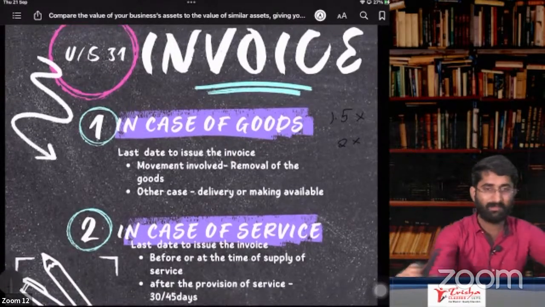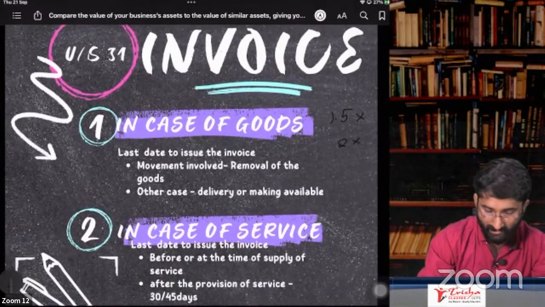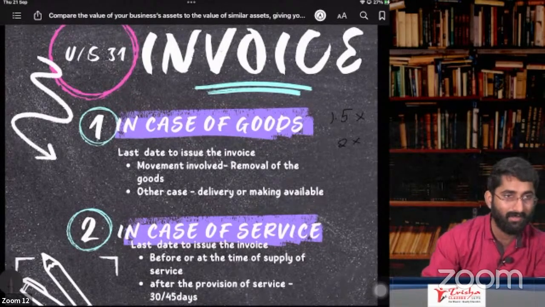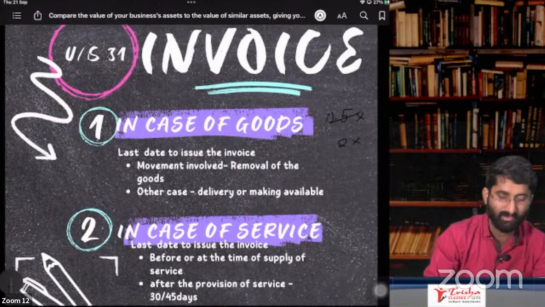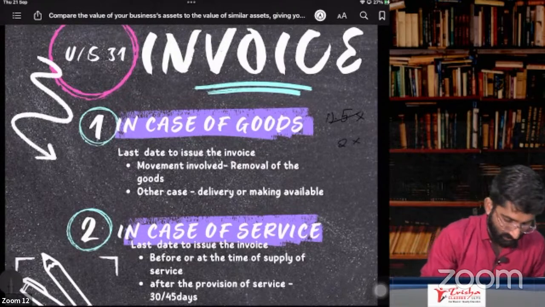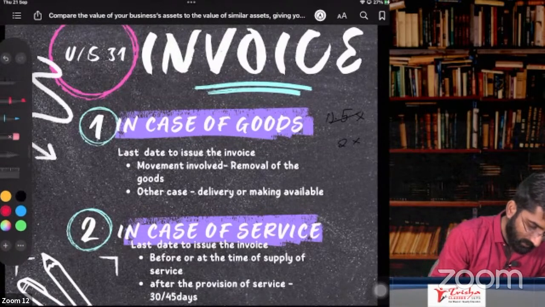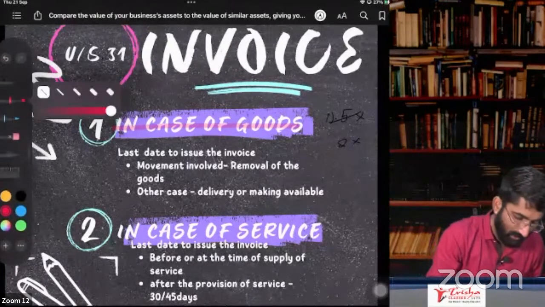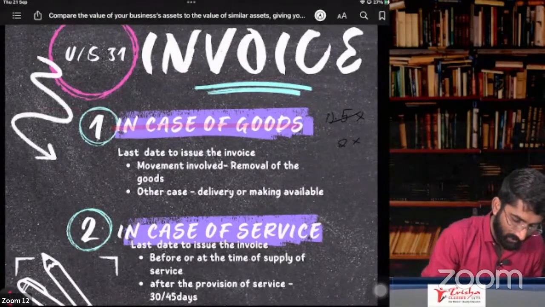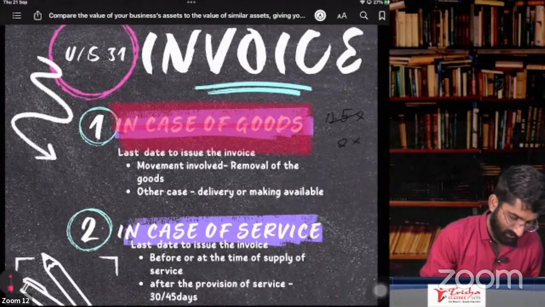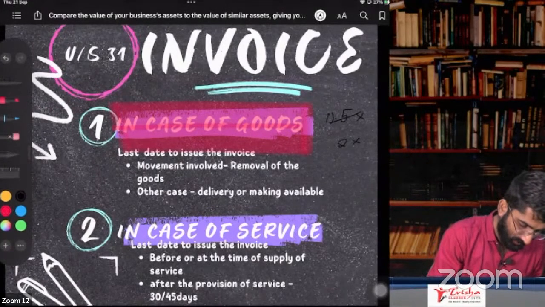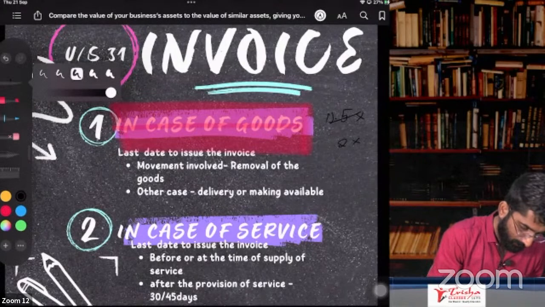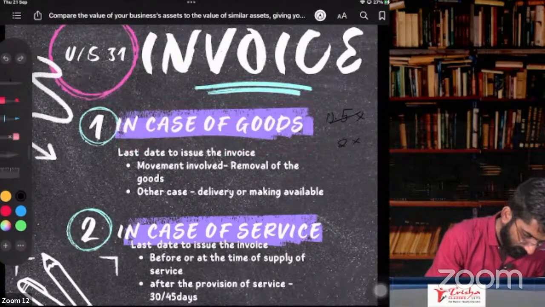Invoice. Next one, section 31. We are discussing invoice. Section 31, subsection 1. That is in case of goods. Already we discussed. When you have to give the invoice in case of goods, you have to issue the invoice. Contrasting colors.